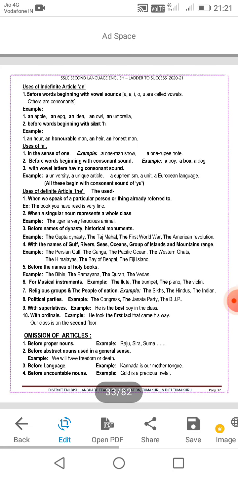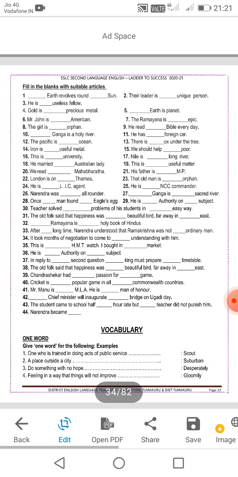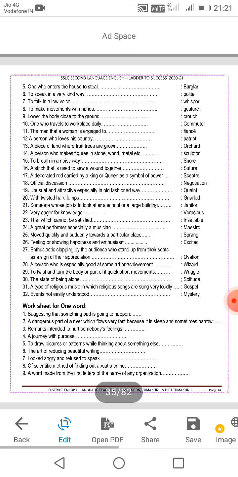indefinite articles, all mentioned for you to know, and overall I have given practice of article identification. Write them down and practice the question and answer. Now vocabulary: identify the one-word answers mentioned for you, and practice this sheet.